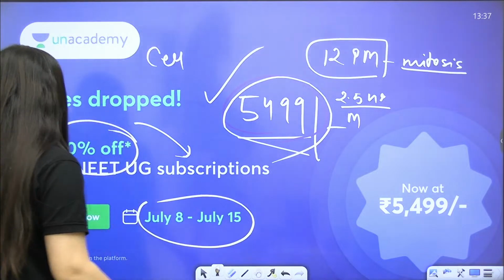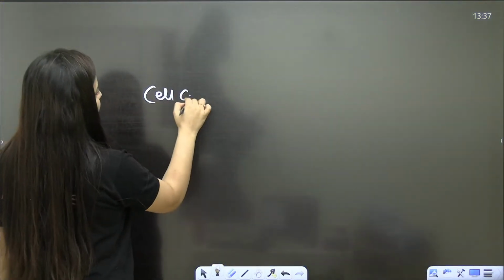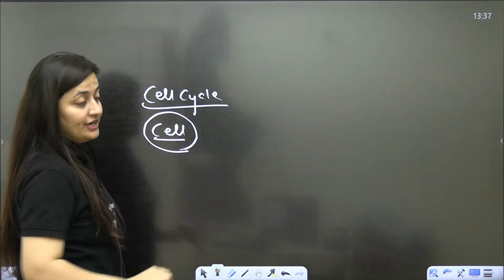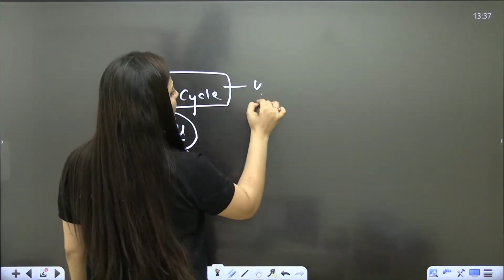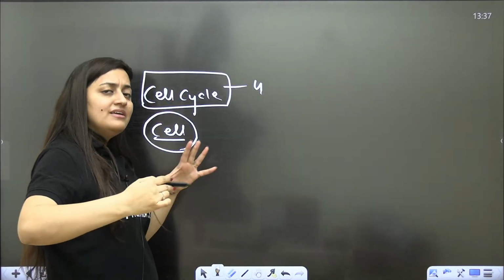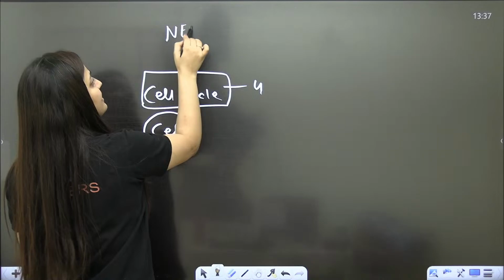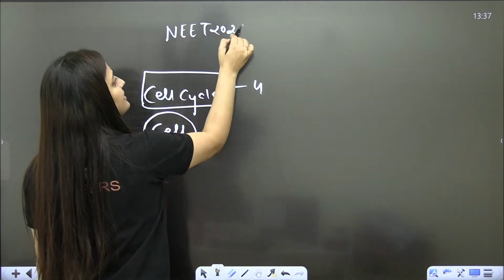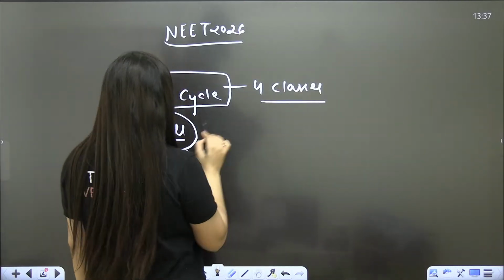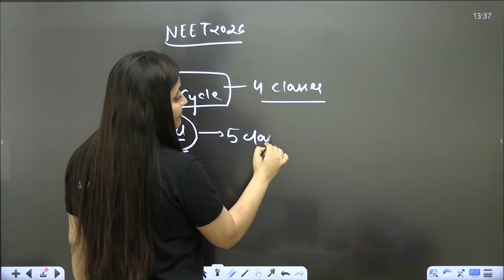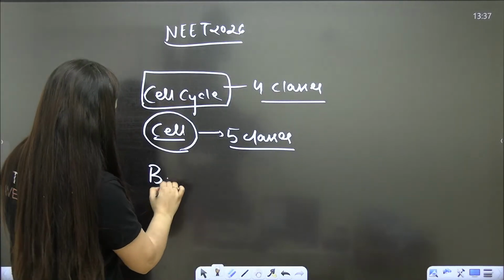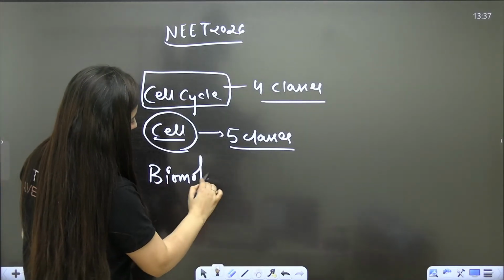If you ask my plan, after cell cycle and cell division, I'm planning to start cell and finish it. Because we are going slow and have sufficient time, so that even students who are targeting NEET 2026 can understand these topics. So 4 classes for this, and for cell we'll take 5 classes, same for biomolecules. This is my plan.